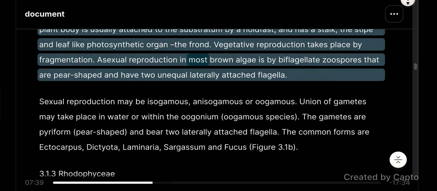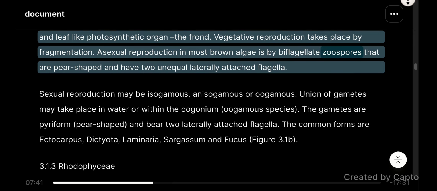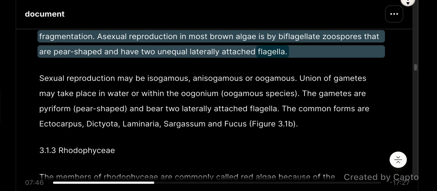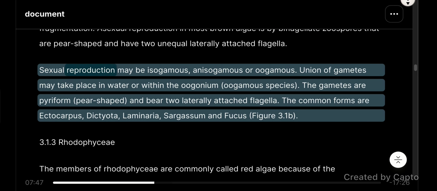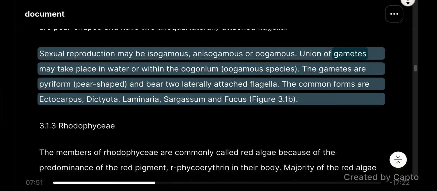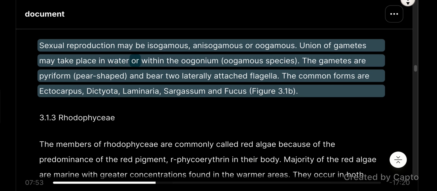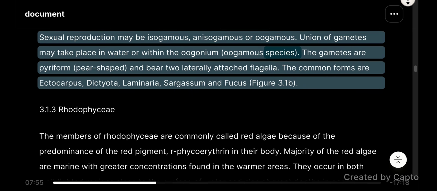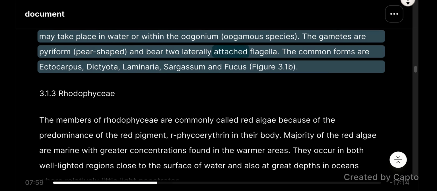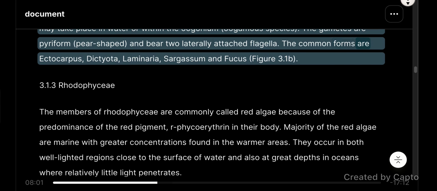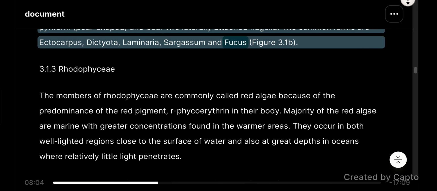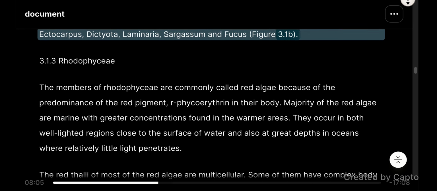Asexual reproduction in most brown algae is by biflagellate zoospores that are pear-shaped and have two unequal, laterally attached flagella. Sexual reproduction may be isogamous, anisogamous, or oogamous. Union of gametes may take place in water or within the oogonium in oogamous species. The gametes are pyriform, pear-shaped, and bear two laterally attached flagella. The common forms are Ectocarpus, Dictyota, Laminaria, Sargassum, and Fucus. Figure 3.1b.